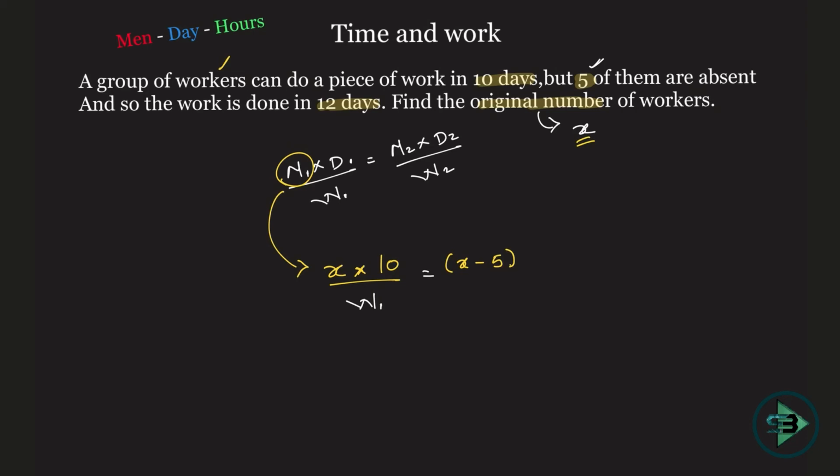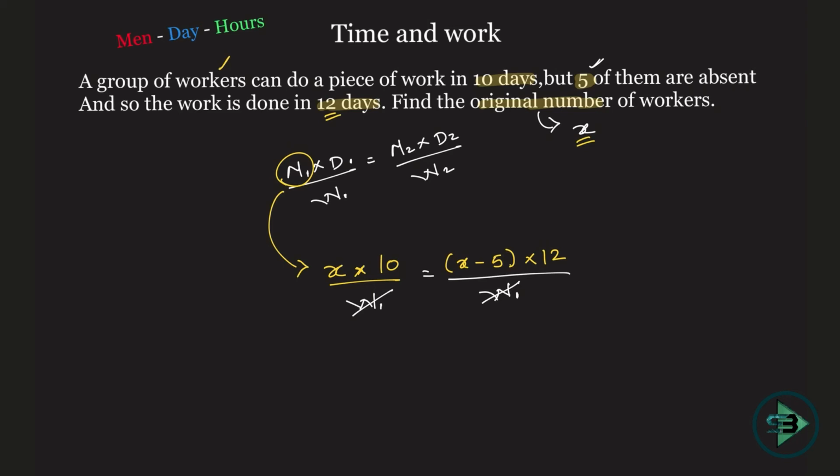So these many workers, when 5 of them are absent, the work is done in 12 days. The work is done in 12 days, which means what? Again, this is given to be 12. Work is done in 12 days, which means we are talking about the same work. So W1 is equals to W2. So I'll write this also as W1, because 5 workers being absent, the work is done in 12 days, but it was the same work. They were building the same wall here. So this W1 and this W1 gets cancelled here.